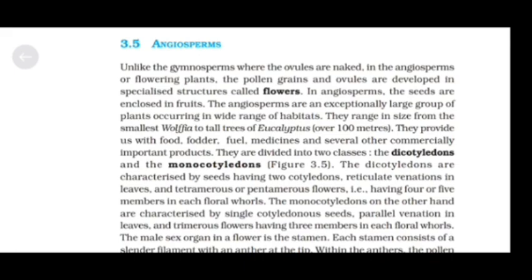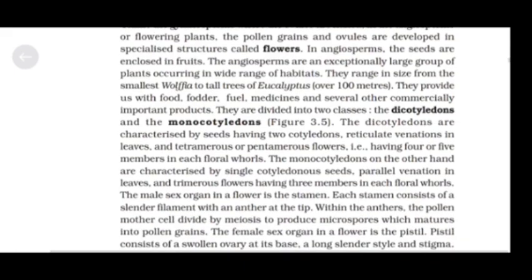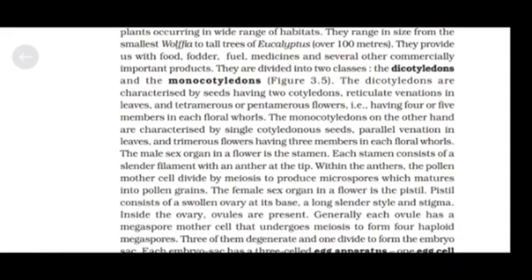The dicotyledons are characterized by seeds having two cotyledons, reticulate venation in leaves and tetramerous or pentamerous flowers, that is, having 4 or 5 members in each floral whorl. The monocotyledons, on the other hand, are characterized by single cotyledonous seeds, parallel venation in leaves, and trimerous flowers having 3 members in each floral whorl.